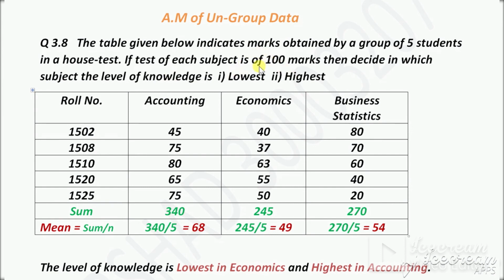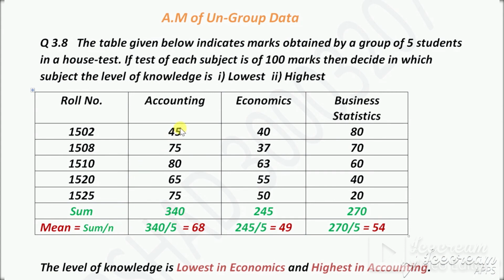For this type of question, we have to find the arithmetic mean of accounting, then find the arithmetic mean of economics, then find the arithmetic mean of business statistics. Then compare the three means. The lowest mean is the answer for lowest, and the highest mean is the answer for highest. The basic idea for finding mean is sum divided by n. Arithmetic mean is equal to sum of values divided by number of values.